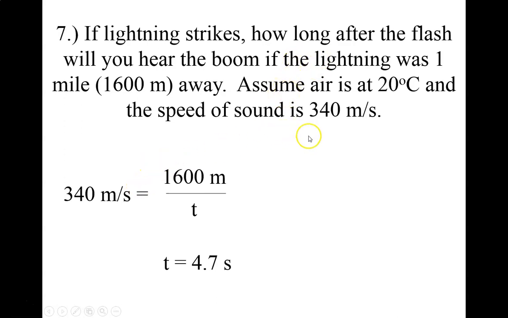Sound travels at, again, 340 meters per second, so using the equation speed equals distance over time, we get that the time is about 4.7 seconds. So that's why there's that saying you can count the number of Mississippis after the flash until you hear the boom, and then estimate about how far away the lightning strike was. So for about every 5 Mississippis is about a mile. Okay.